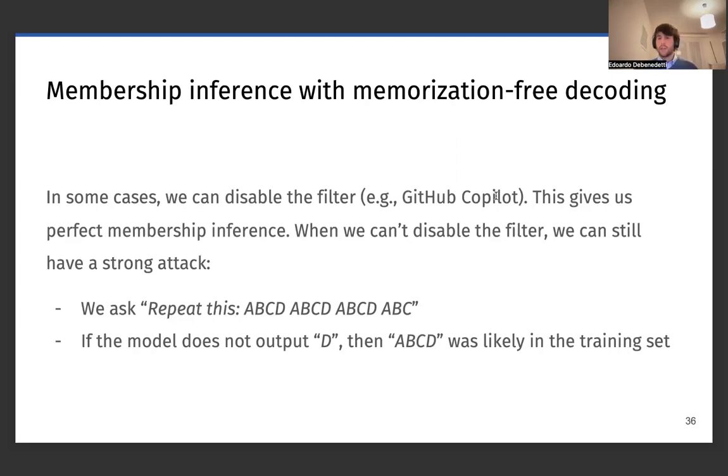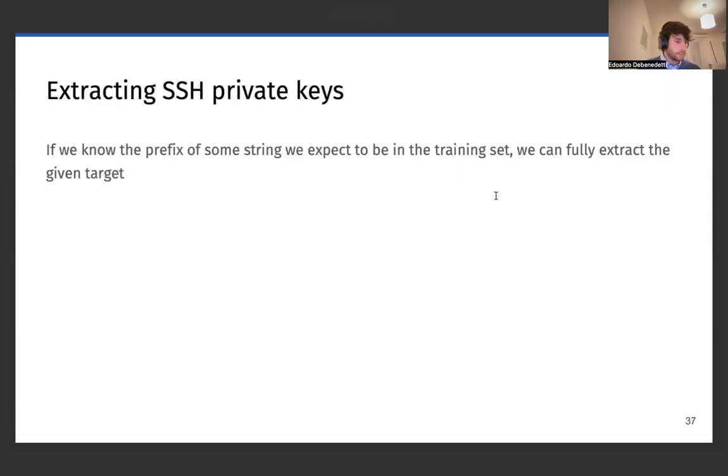And basically we can use this attack even for extracting training data. We come up with a simulated scenario where we attack GPT Neo.